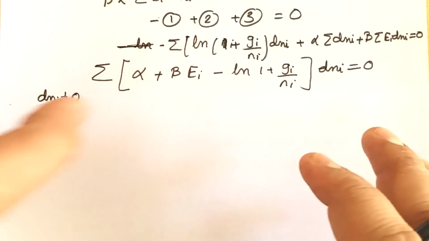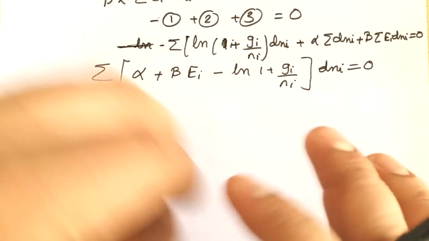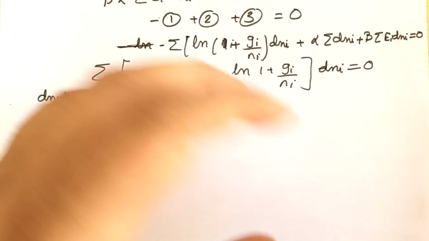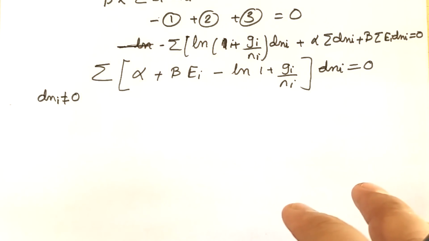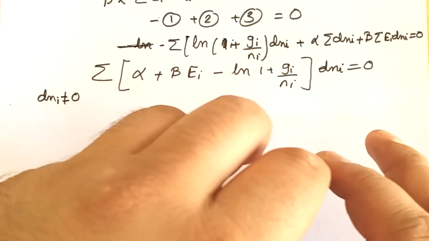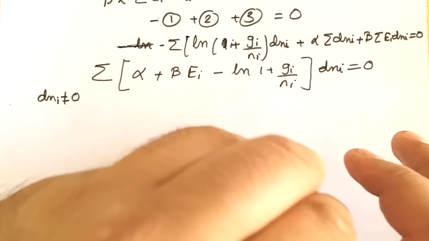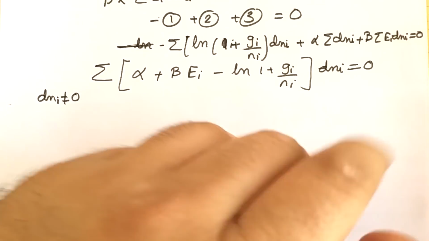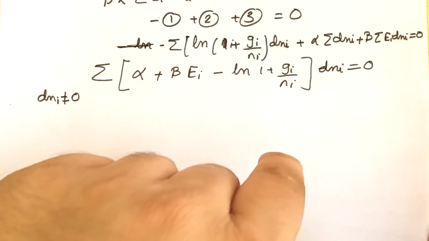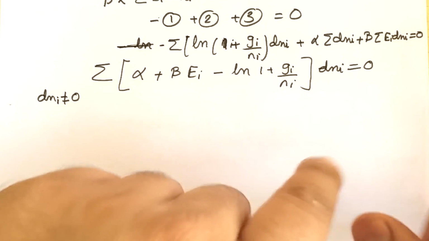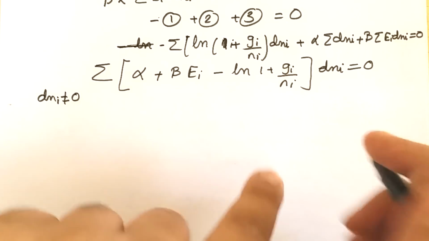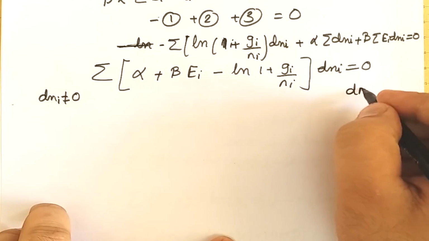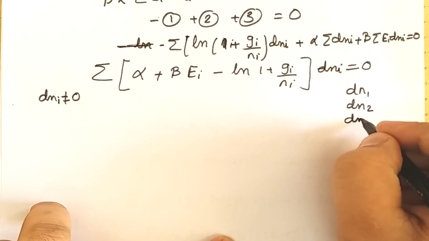So over here what is the change? The total sum, that is summation dni, is equal to 0, because the total change remains 0, because the 5 particles are subtracted from energy level 1 and those are added in different energy levels. So the sum of the change in the particles is always 0. But for the individual change, suppose I write change of particle, I can write dn1 or dn2 or dn3.